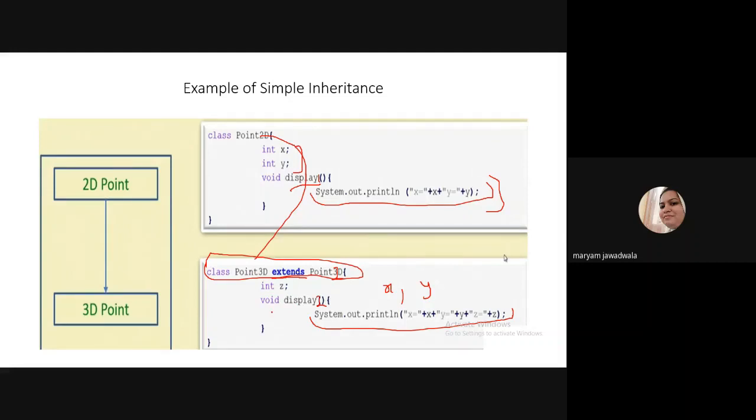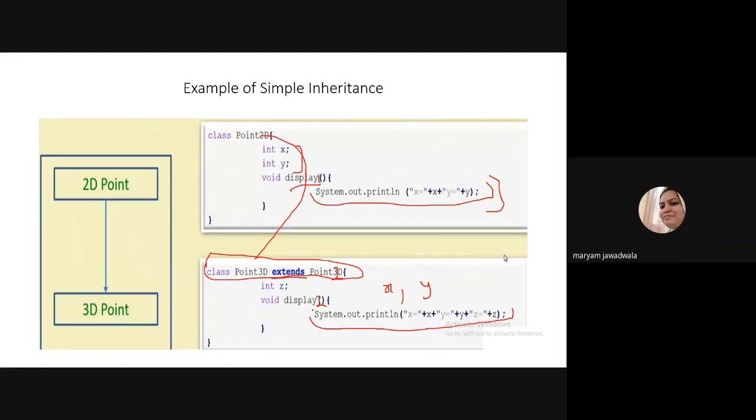And one more method is there, that is void display2. So point 3D indirectly has 3 data members, that is x, y, z, and 2 methods, that is display1, which you inherit from point 2D, and one more method, that is display2.